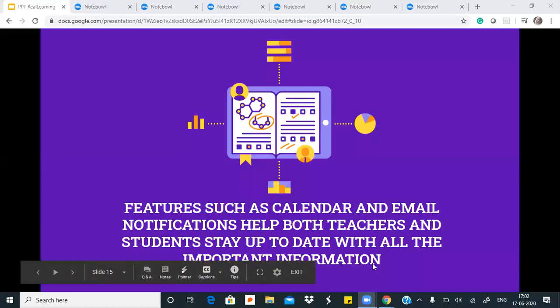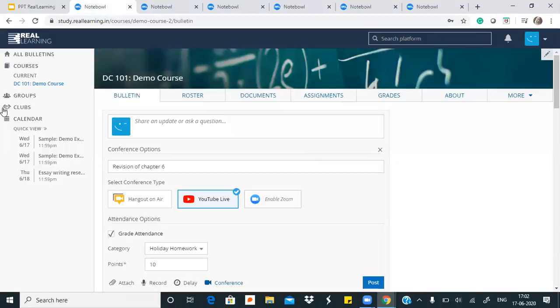So as I was saying, both teachers and students get notifications on their dashboard, so they are up to date with all the important information. They can also enable email notifications if they want. There is a very useful calendar for both teachers and students to see.